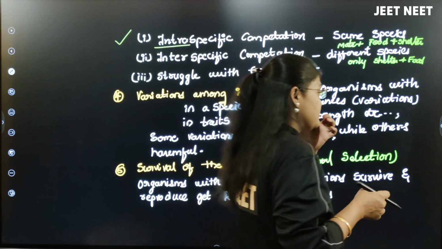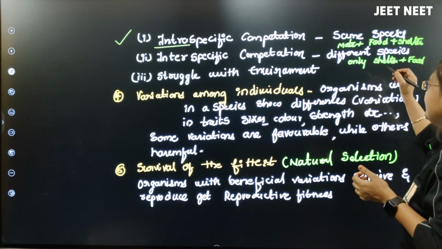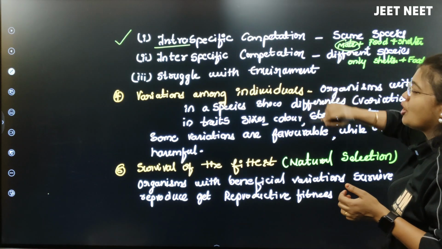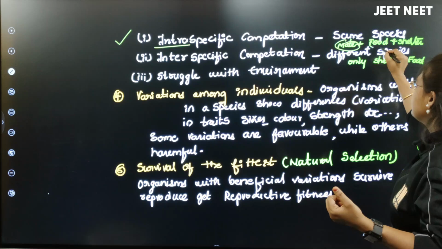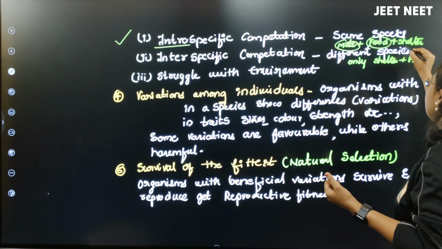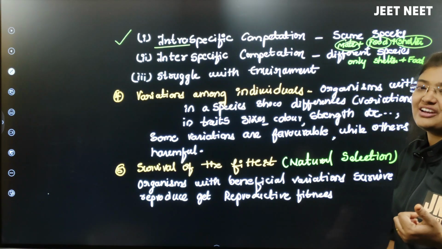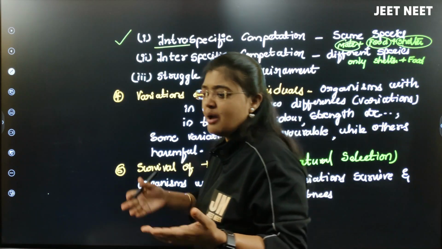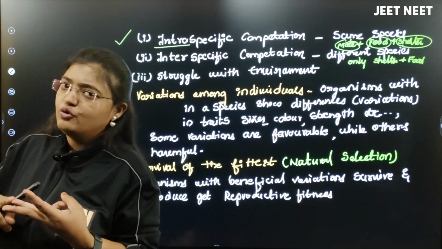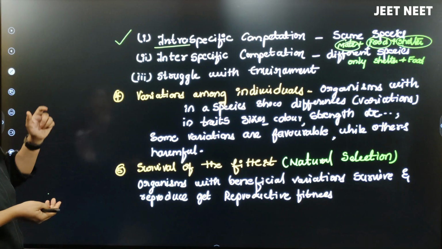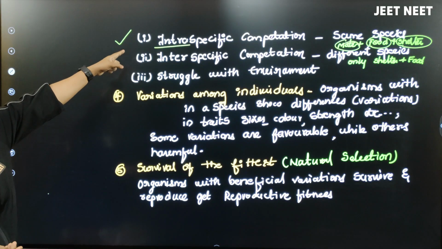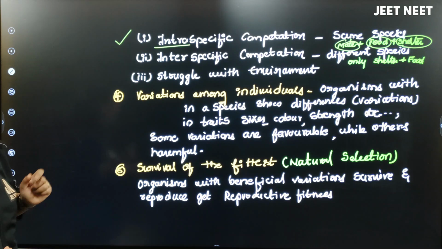That can happen for mating also. Competition could be for food, and for shelter also, because they are the same species. They will compete for mating, and for food and shelter also.